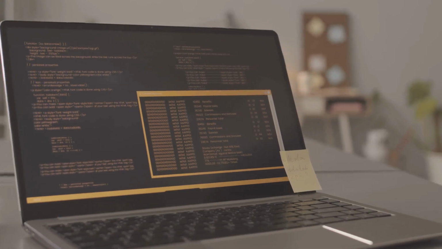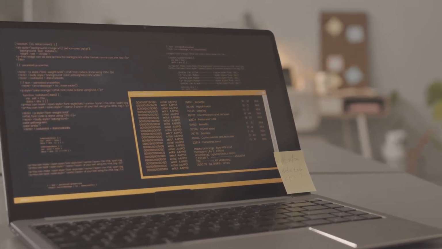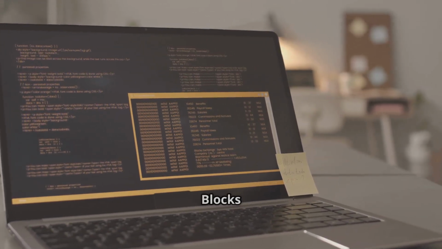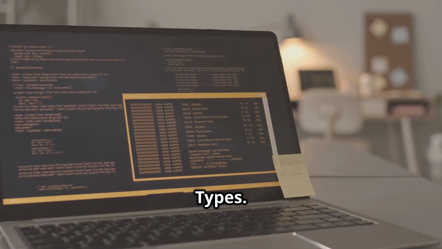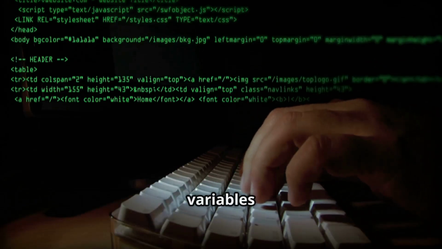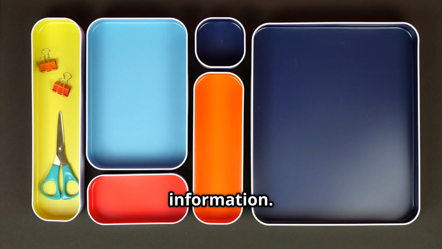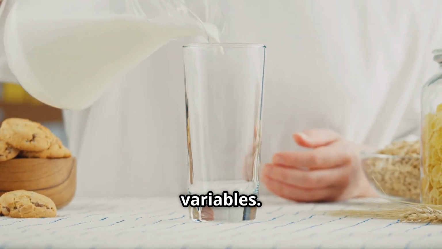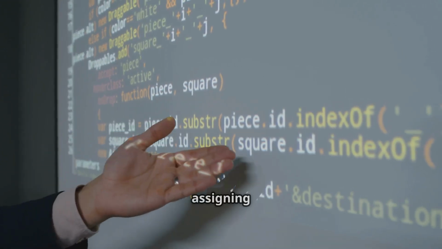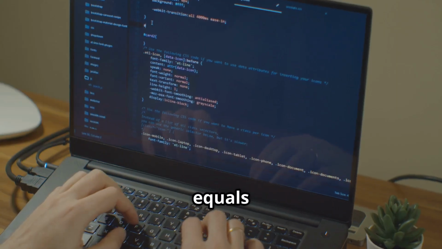Section 1. Building blocks, variables, and data types. Let's explore Python syntax with variables and data types. Variables are like labeled containers for information. Store numbers, text, or lists in variables. Create a variable by naming it and assigning a value. For example, age equals 25.